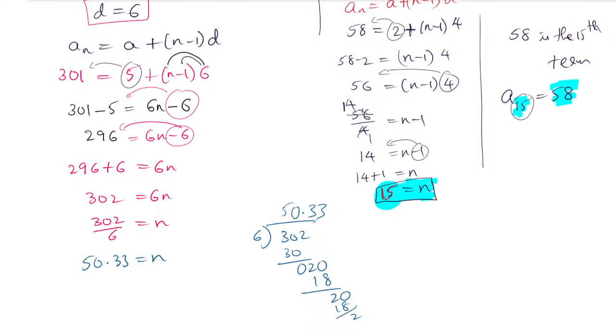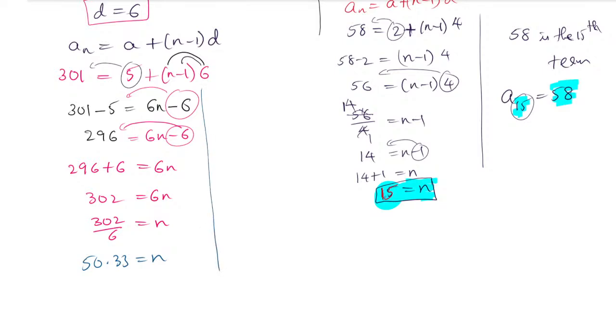Yes, 50.33. It is not a 52. It will not become 52, it will become 50.33, and it will continue further like this, it will not stop. Some of you may say, sir, why have you done the calculation this way? The previous one you have done a little bit differently. Yes, you can do any type of calculation. 6 I have multiplied for this n separately and for this minus 1 separately, so it happened.